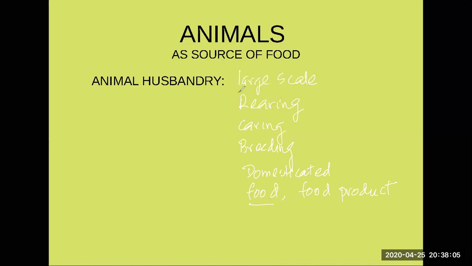It's a large scale rearing, caring, and breeding to increase the number of offsprings. You should have more number of domesticated animals such as sheep and goat and buffalo for food and food products. This is known as animal husbandry, right?